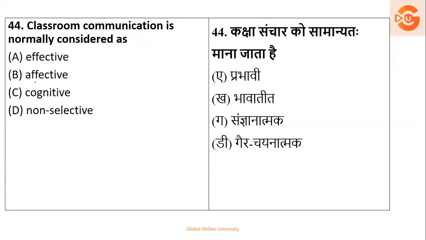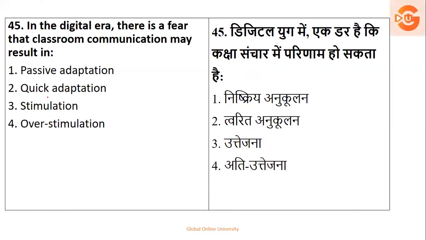Then, classroom communication is normally considered as what? Effective, affective, cognitive, or non selective. Just now we did one similar question on this. Classroom communication is always considered as cognitive, which goes with mind. Next, in the digital era, there is a fear that classroom communication may result in passive, quick stimulation or overstimulation. So as per the growing digital era, it may result into overstimulation.